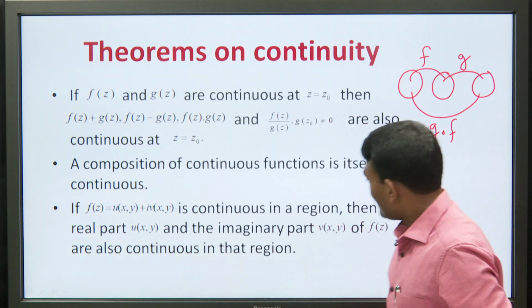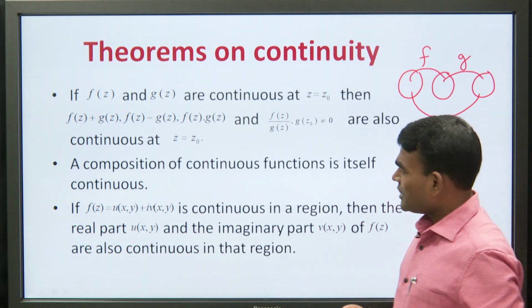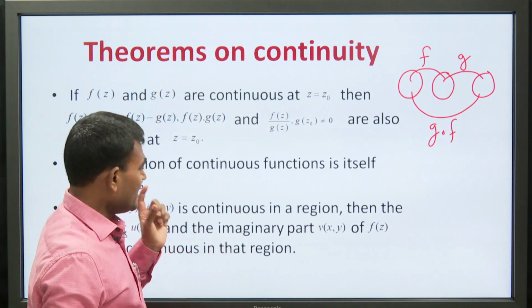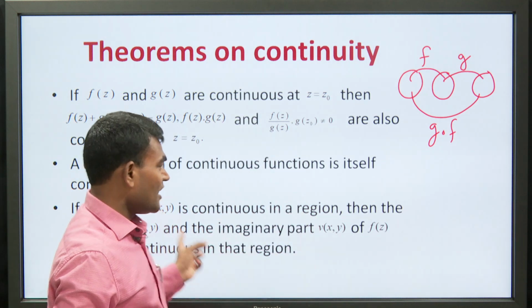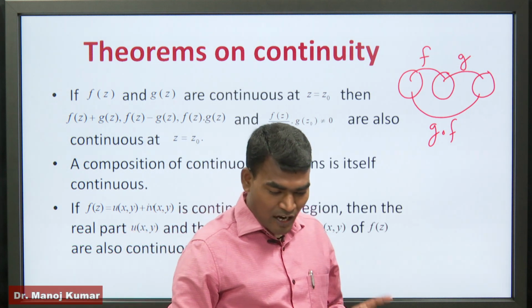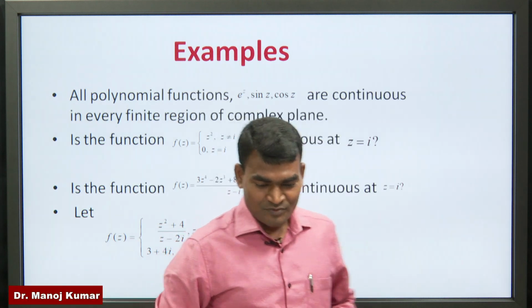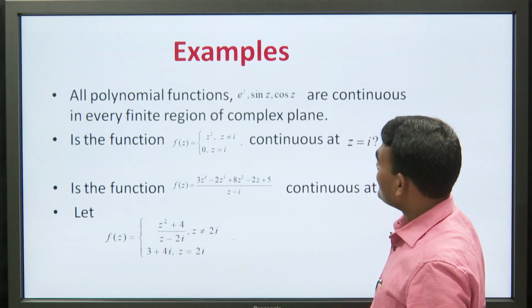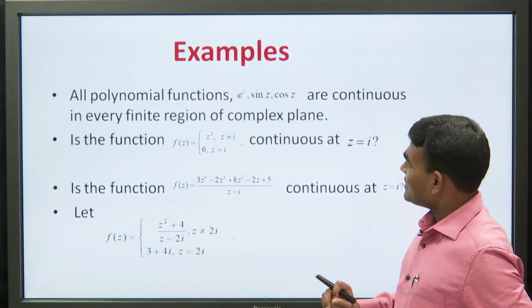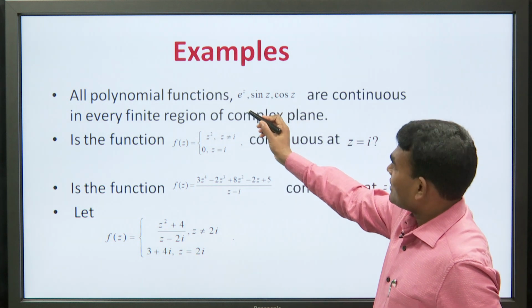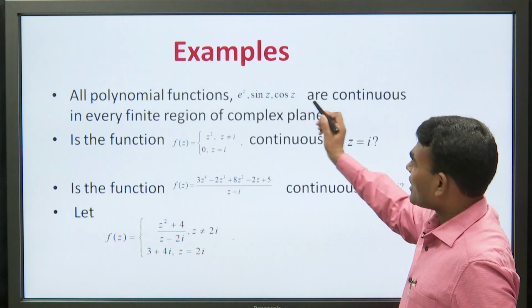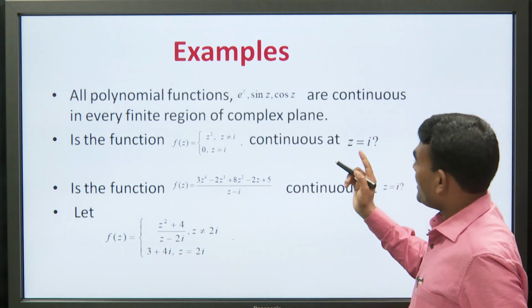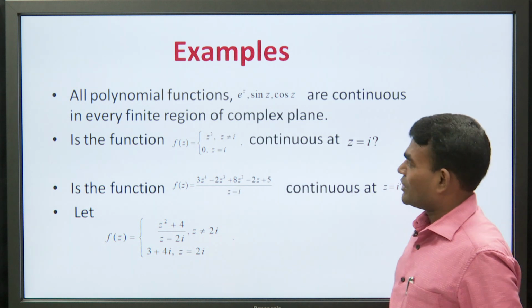And another result: if f(z) equals u plus iota v is continuous in a region, then its real and imaginary parts are also continuous in that region. Now, there are some examples. All polynomial functions, exponential functions and sinusoidal functions are continuous in every finite region of the complex plane.